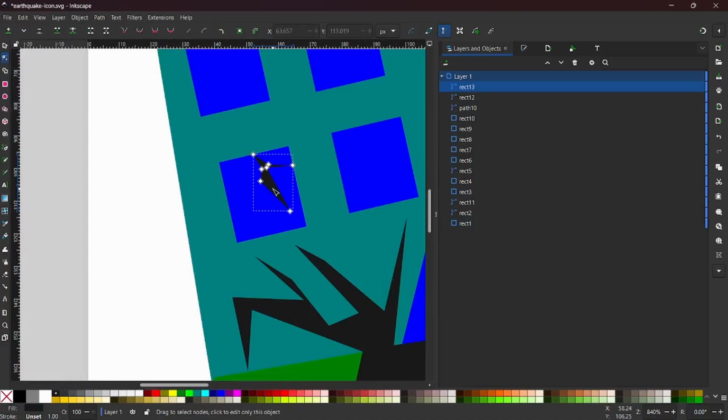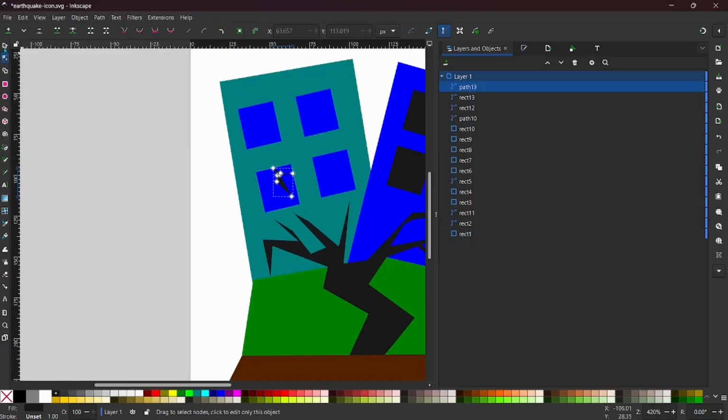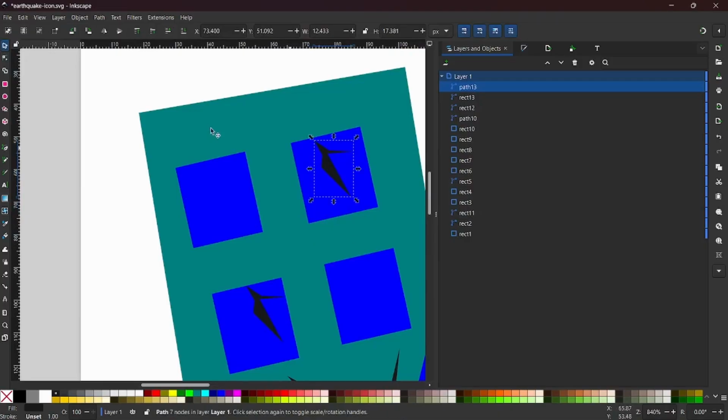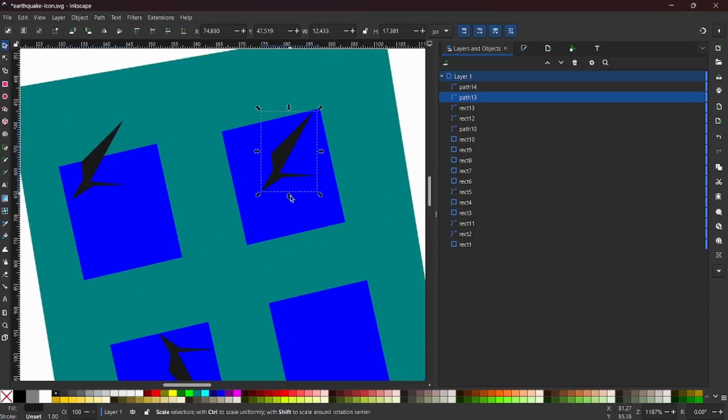We can make some more of this and perhaps just create some variations of it. Flip to another one. Some cracks here. This one will now duplicate again.